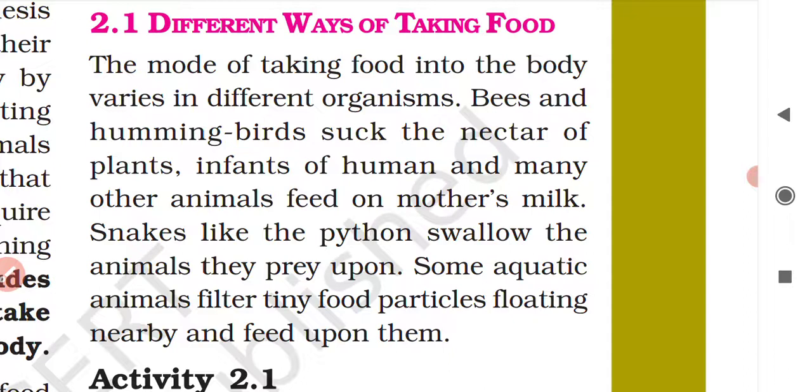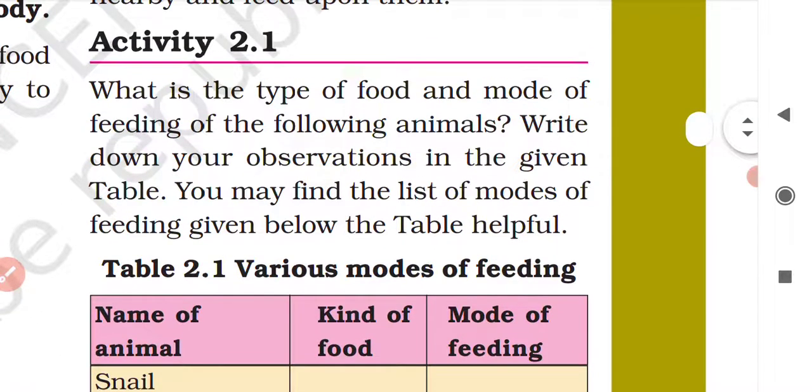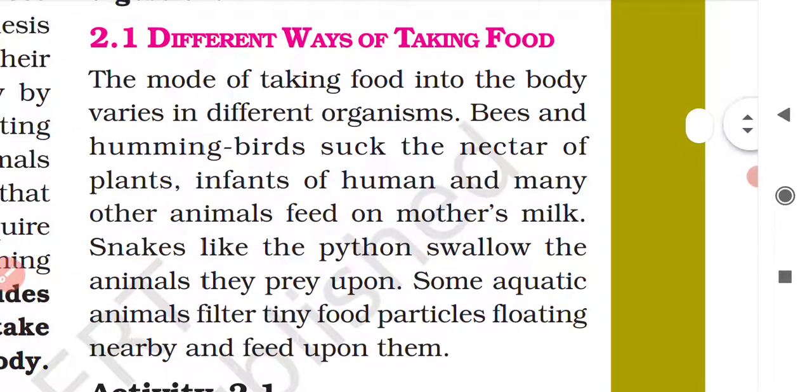Then snakes like python swallow the whole animals which they prey upon. And some aquatic animals are also there which filter tiny food particles floating nearby and feed upon them. So the process of taking in food varies from organism to organism.